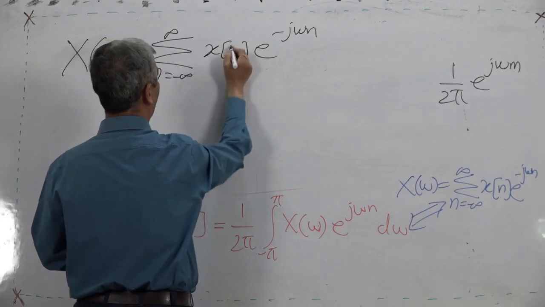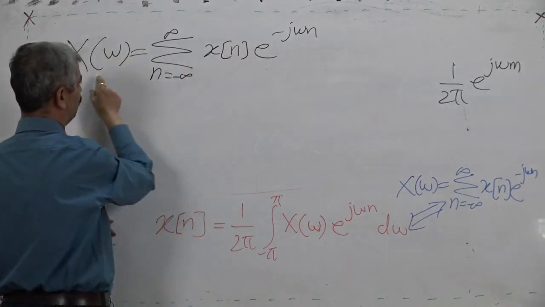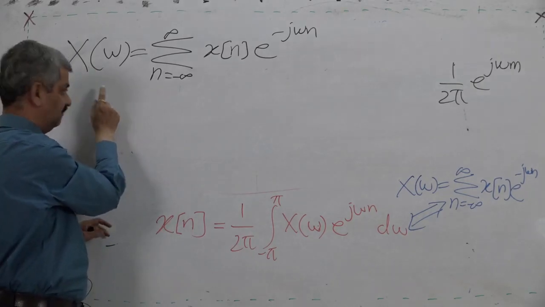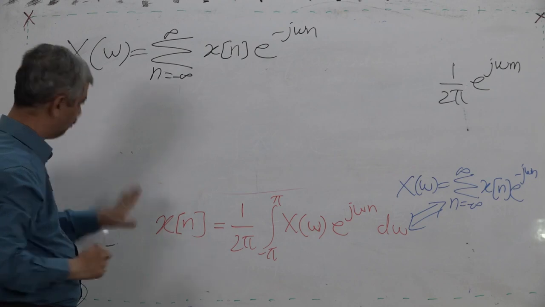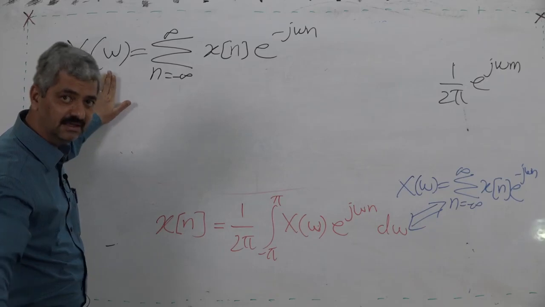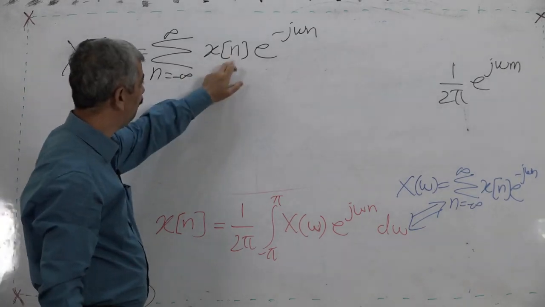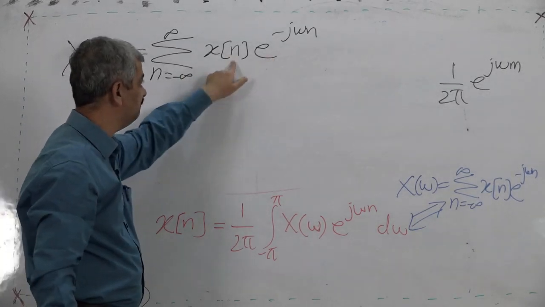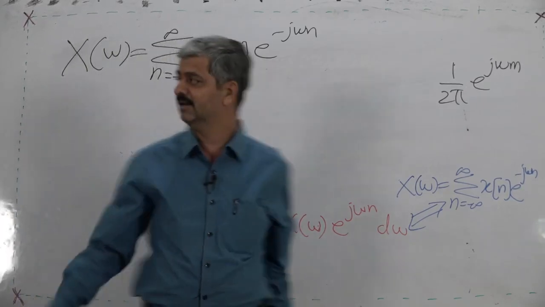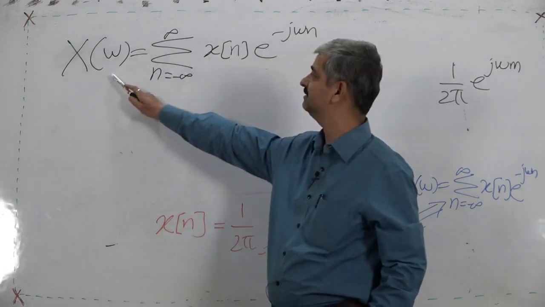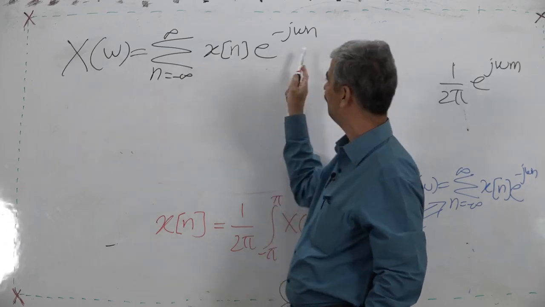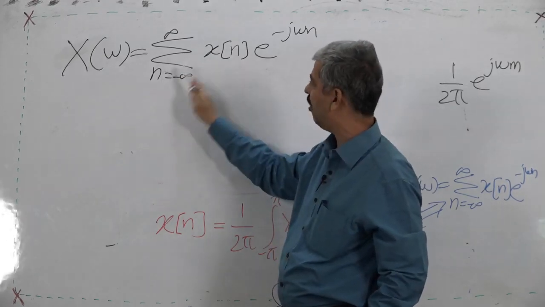So it is the transform of x n. X of omega, which is a continuous periodic function, I again repeat because each and every word is important, is the weighted sum of the original sequence.